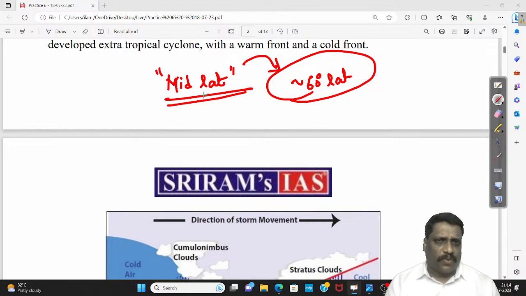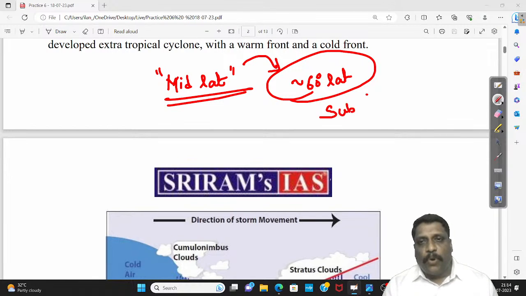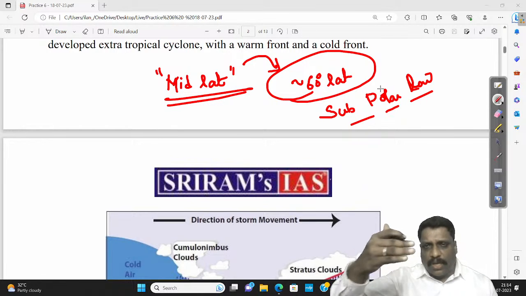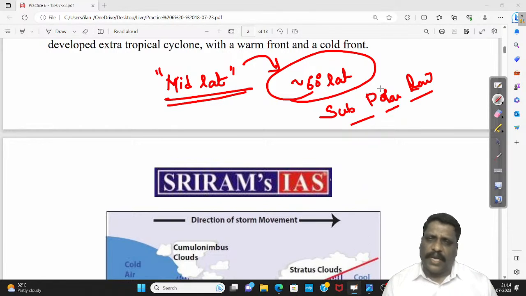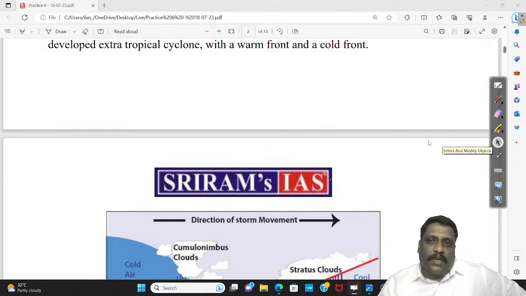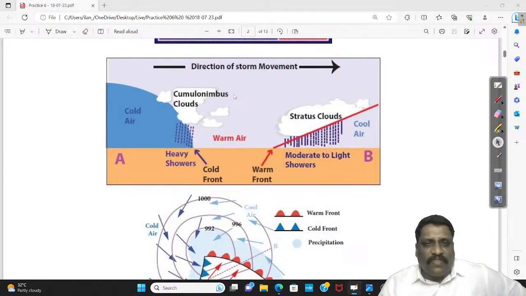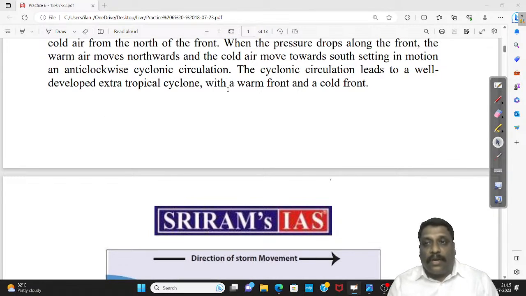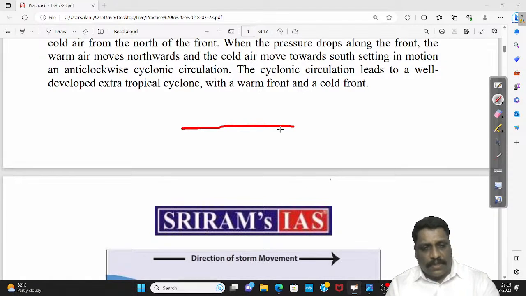So this cyclone is also called a mid-latitudinal cyclone. Now see, this is a latitude where I have a pressure system called the subpolar low. You know that every 30 degrees you have an alternate sequence of low pressure and high pressure. So this is a place where you have a low pressure, subpolar. Low pressure is a zone of convergence, right? Now what happens, my dear friends, here? Two extremely contrasting air masses try to converge with each other.